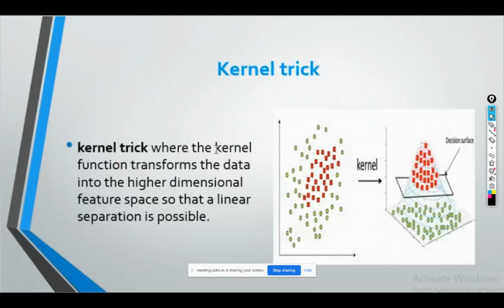Now let's understand what the kernel trick is. This is the main reason why SVM is so popular and can handle higher dimensional datasets. I have told you that we are not able to draw a circle, but we can draw a line. So we can take a point for a 1D dataset, a line for a 2D dataset, and a plane for a 3D or higher dimensional dataset, a complete plane.